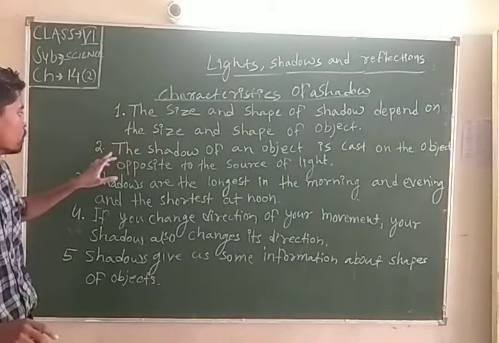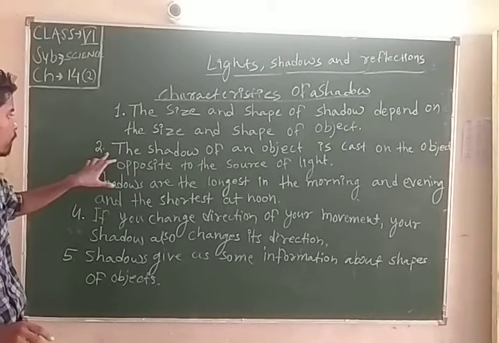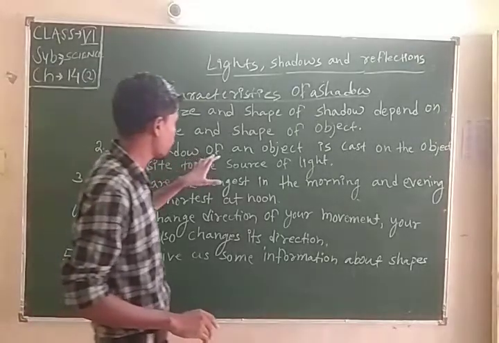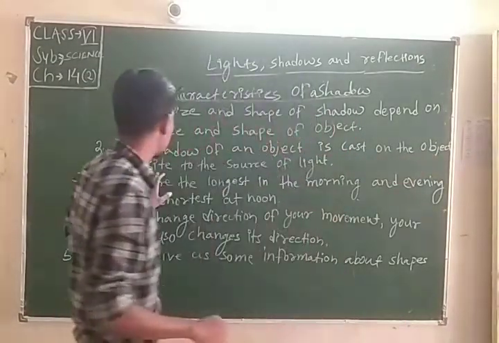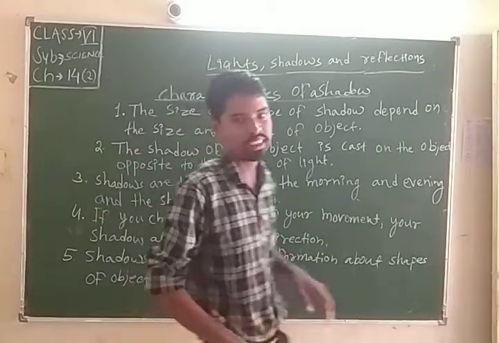Next, second, the shadow of an object is cast on the side opposite to the source of light.